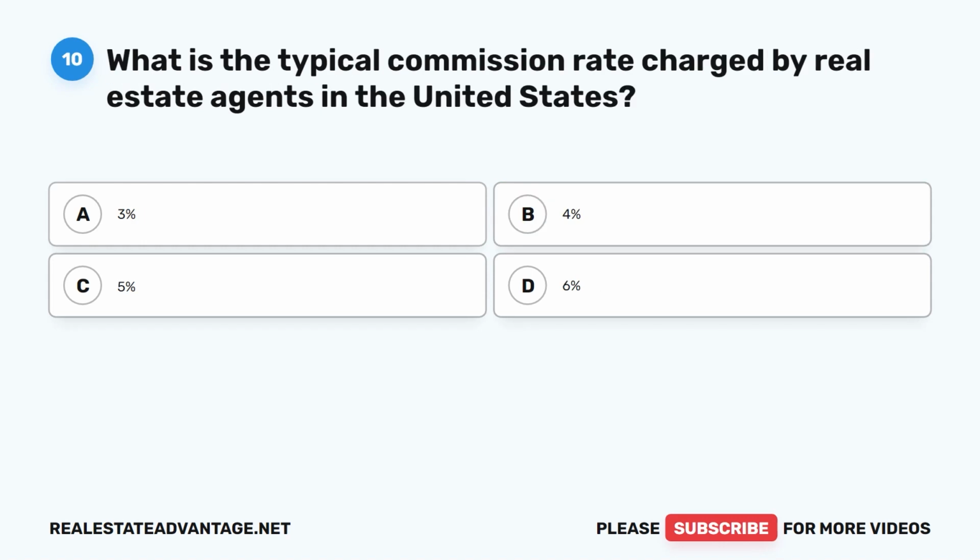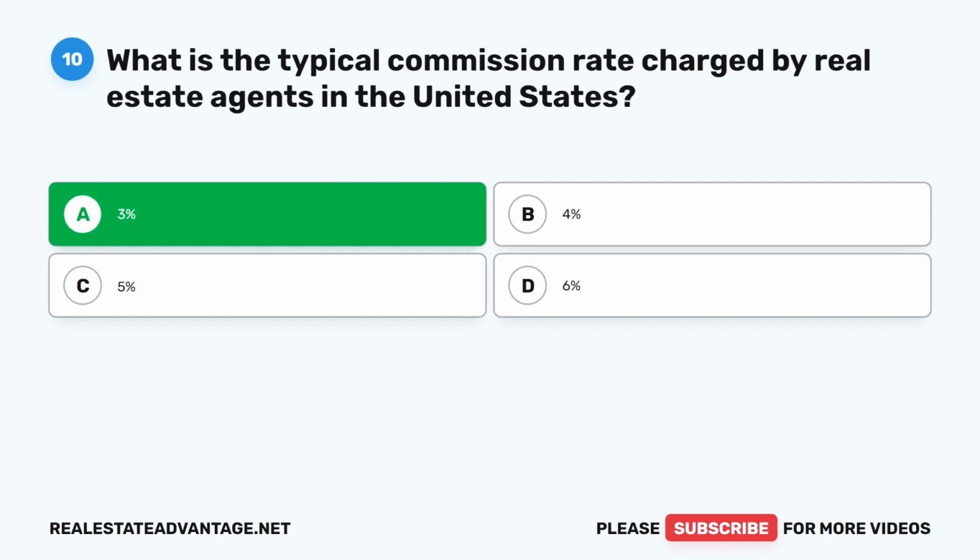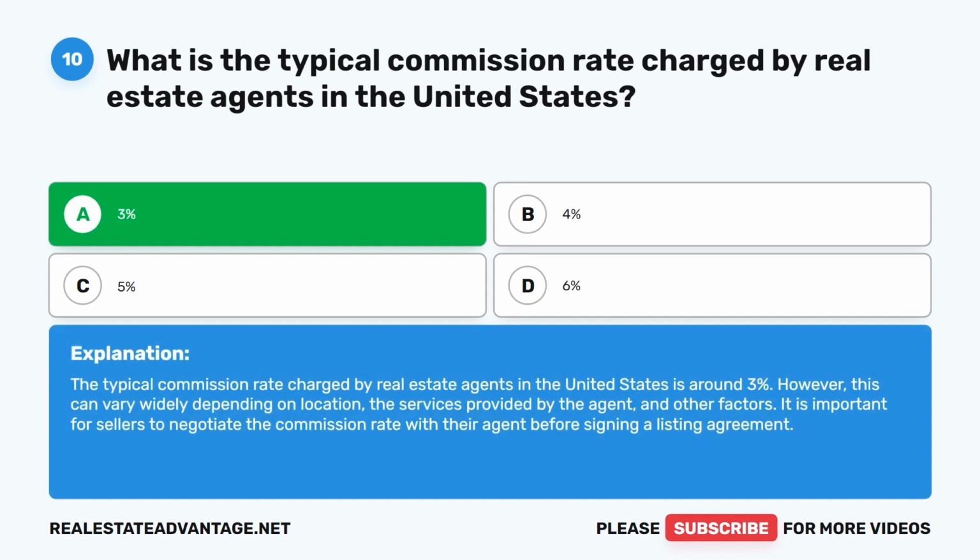Question 10. What is the typical commission rate charged by real estate agents in the United States? A. 3%, B. 4%, C. 5%, D. 6%. The correct answer is A. 3%. The typical commission rate charged by real estate agents in the United States is around 3%. However, this can vary widely depending on location, the services provided by the agent, and other factors. It is important for sellers to negotiate the commission rate with their agent before signing a listing agreement.